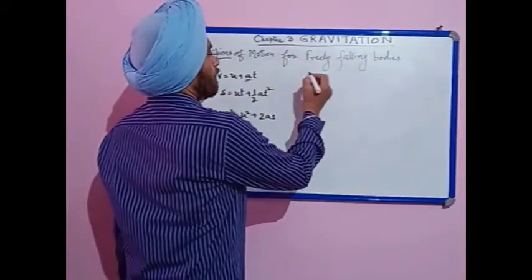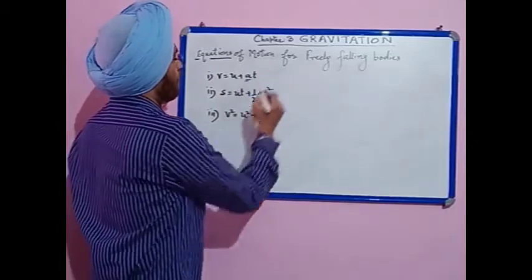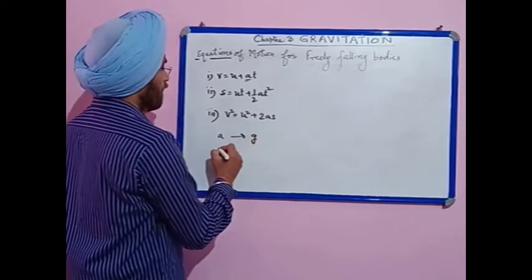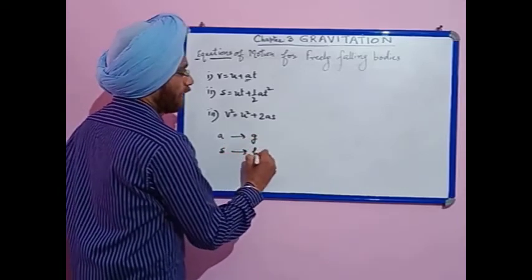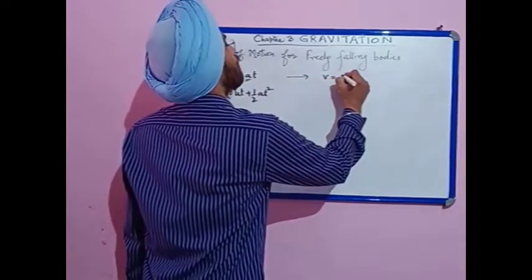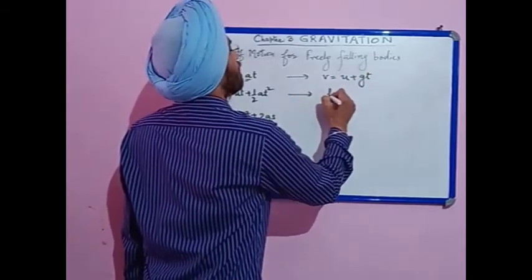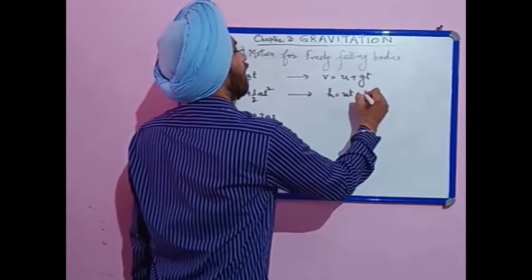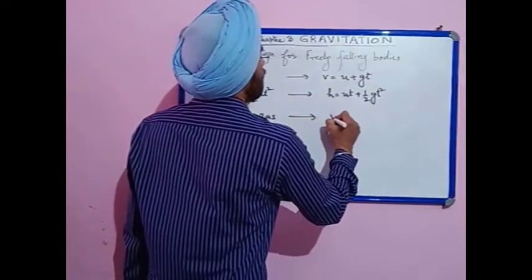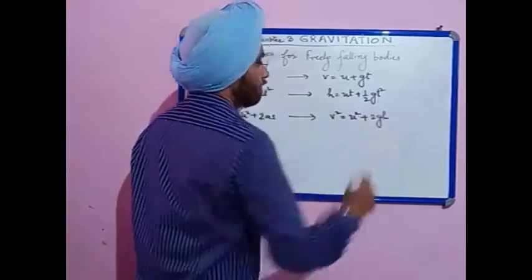Now we will modify these equations for freely falling bodies. Instead of a, we will write g, and instead of s, we will write h, height. So the first equation becomes v is equal to u plus gt. Second equation becomes h is equal to ut plus half gt square. And the third one is v square is equal to u square plus 2gh.